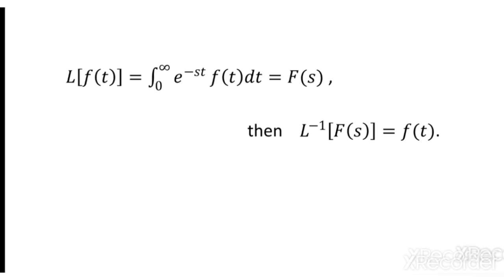Also, we can say f of t and F of s form a transform pair. That is, if I know F of s, I can convert back to f of t, that is, L inverse of F of s equals f of t, where L inverse is the inverse Laplace transform.